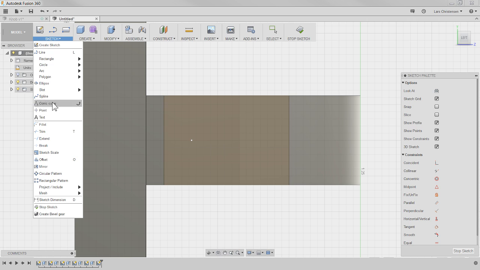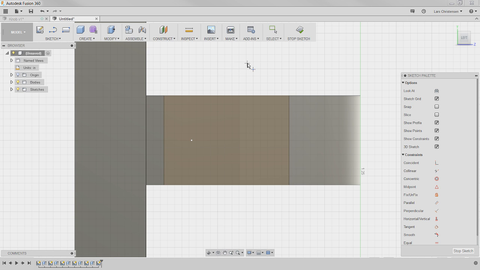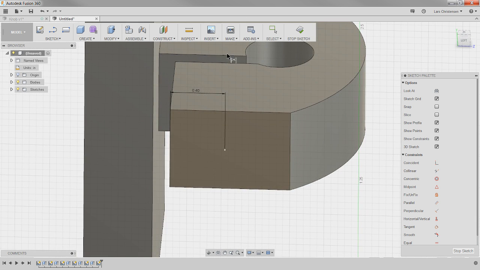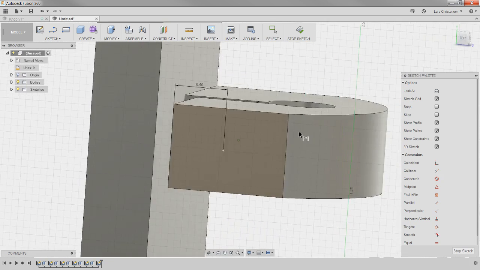So let's make sure that it is diameter from, oops, get out of the point tool here. Let's go, still have the point tool active. There we go. Dimension from here to here, and let's do 0.4. Now I don't know if it's gonna hit. It's probably gonna hit that. Well, it's still gonna be okay.